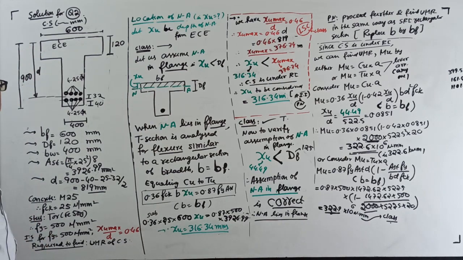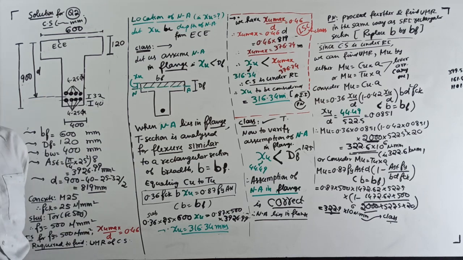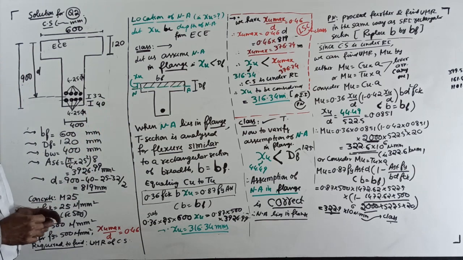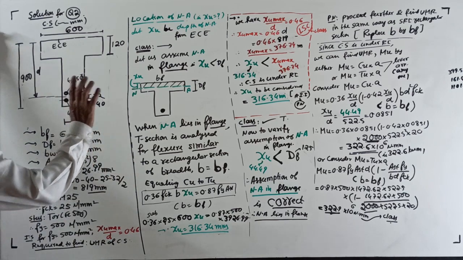Tension reinforcement 8 bars of 25 mm diameter in 2 rows of 4 bars each at a clear cover of 40 millimeter and a clearance of 32 millimeter between the 2 rows. Concrete M25. Steel of grade FE 500. Over. This is the question. Start. I don't have to explain.